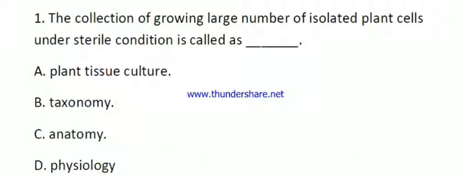Question number 1. The collection of growing large number of isolated plant cells under sterile condition is called as, here the options are plant tissue culture, taxonomy, anatomy and physiology. Here the right answer is plant tissue culture.